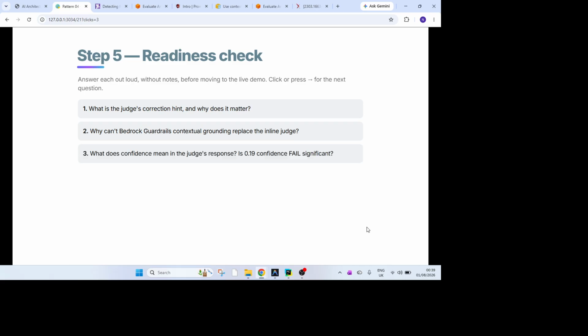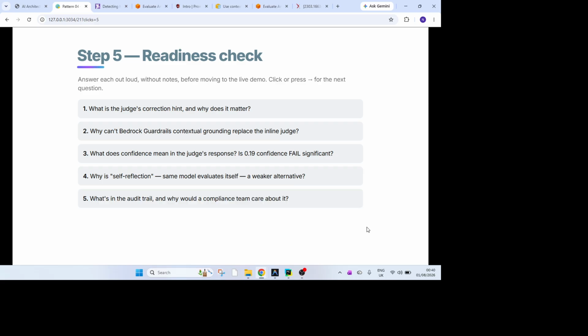What does confidence mean in the judge response? The confidence decides whether the answer we got from the generator is really trustworthy and matches the scale. Why is self-reflection with the same model never a good alternative? Because you can't judge your own work. You always need a different reviewer. And what's in the audit trail and why would a compliance team especially care about it? As I said, it's a requirement for compliance measures.